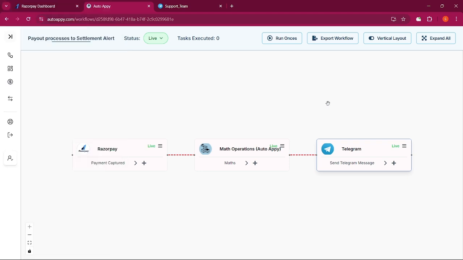You just learned how to set up an automation system to receive instant Razorpay settlement alerts directly from your Razorpay to your Telegram. You will never have to worry about missing a payout update again.